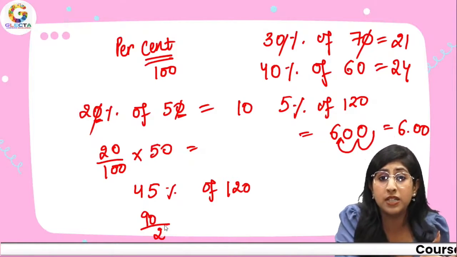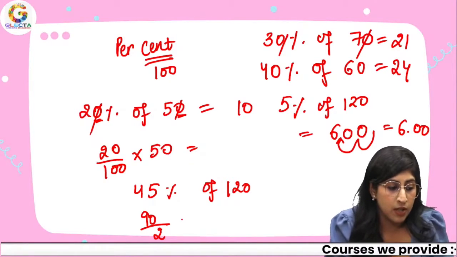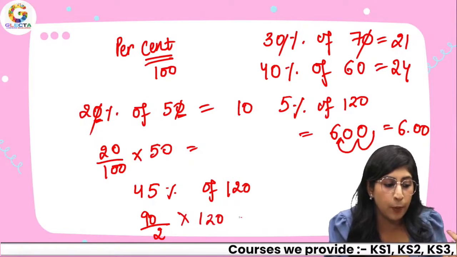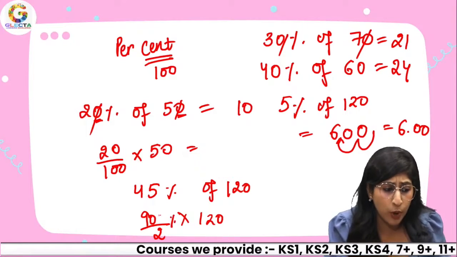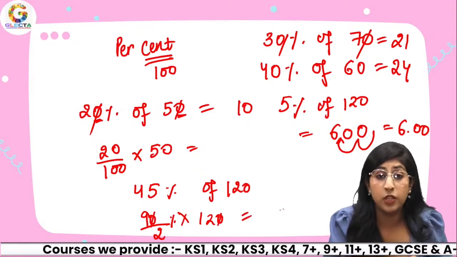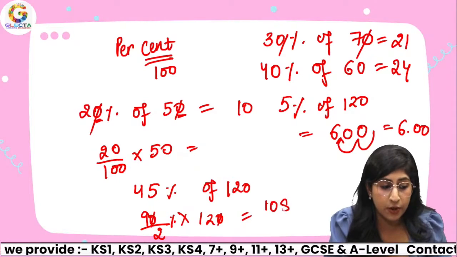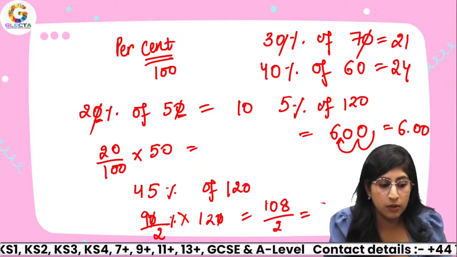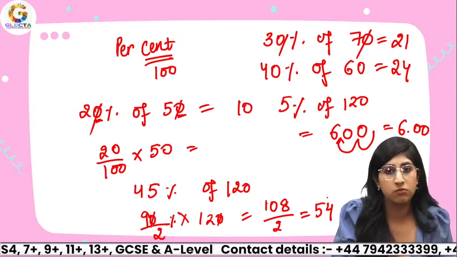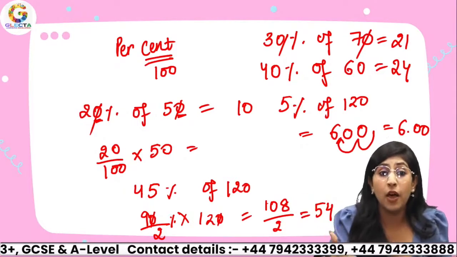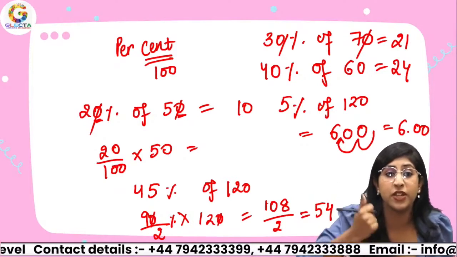And it's easier to multiply 90 and 120, right? So, as I said, 90 upon 2% of 120. Cross out the zeros. You have 9 times 12, 108. Divided by 2, my answer comes out to be 54. Simple. See, that's how you can use these kinds of techniques to get the answers.